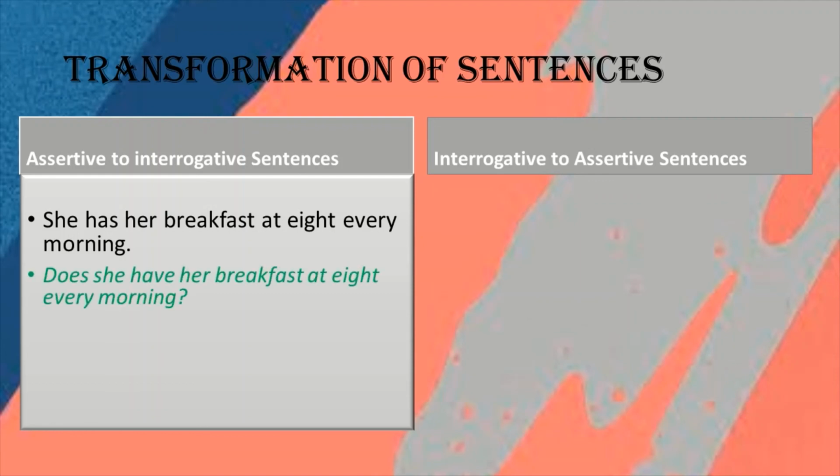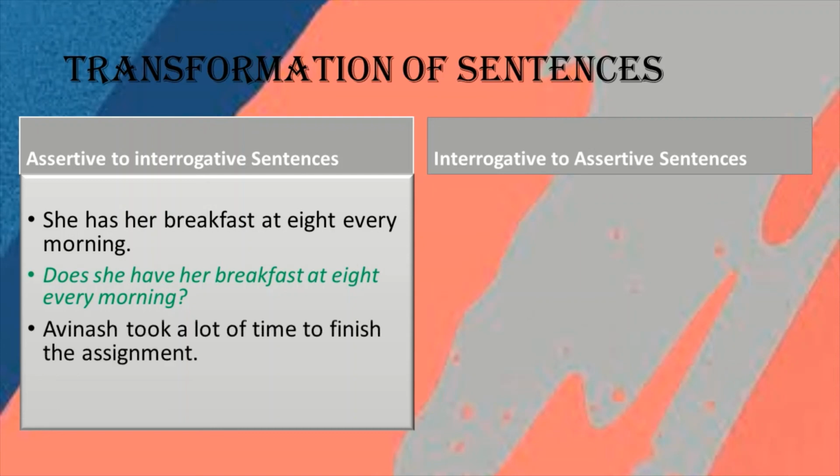So: does she have her breakfast at 8 every morning? We will use it like this, with a question mark. Avinash took a lot of time to finish the assignment. This is a positive sentence, and we have to change it into interrogative. Did Avinash take a lot of time to finish the assignment? We will write it like this.